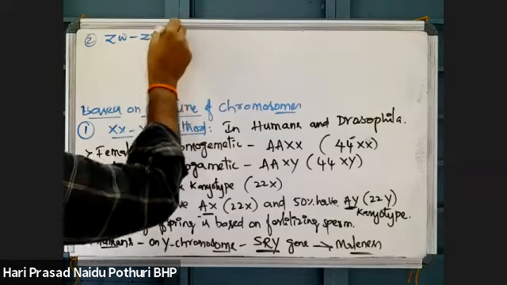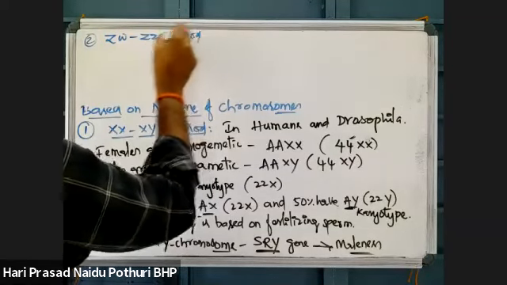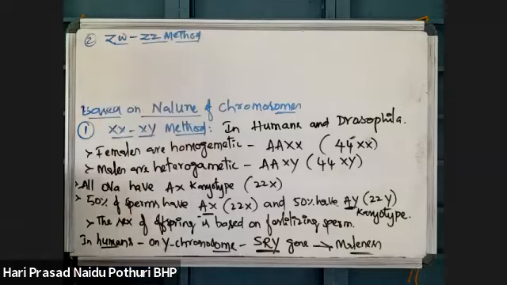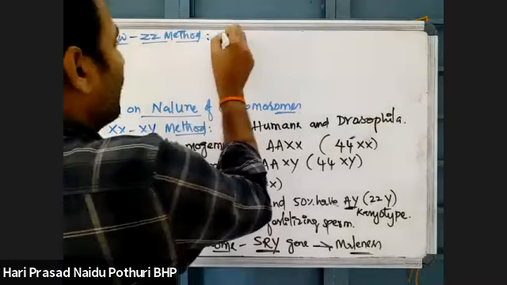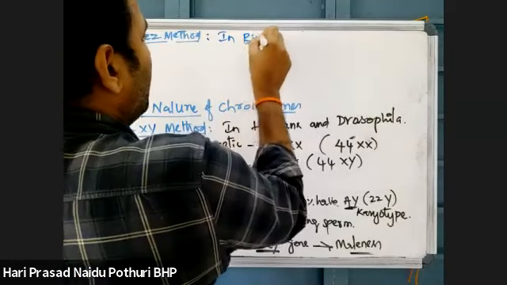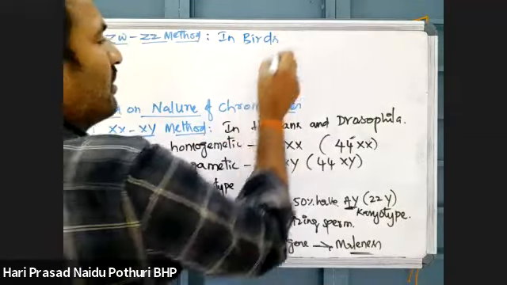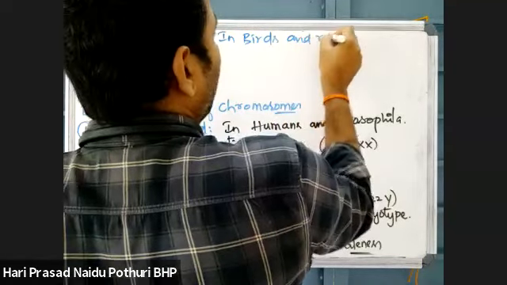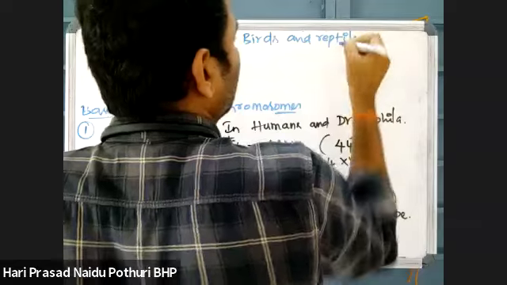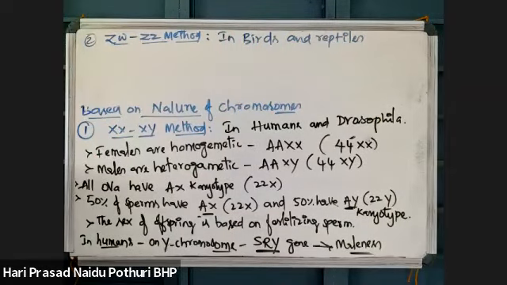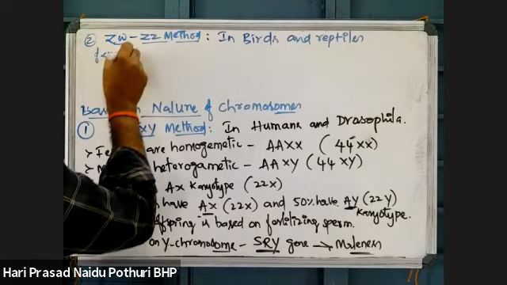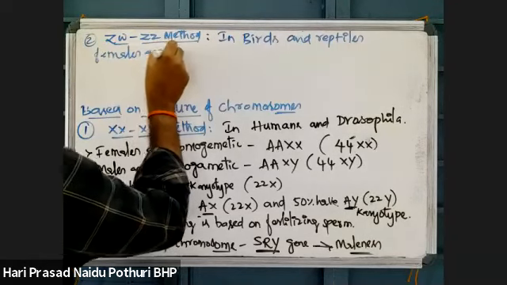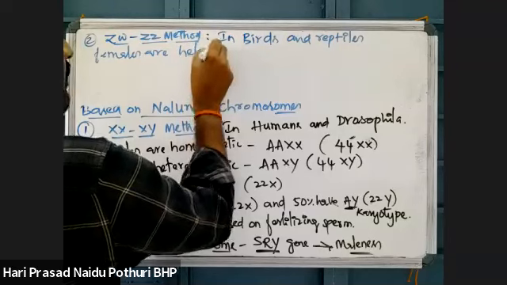The ZW-ZZ method. The ZW-ZZ method is seen in birds, like chicks, hens, and in reptiles. According to this, females are heterogametic.